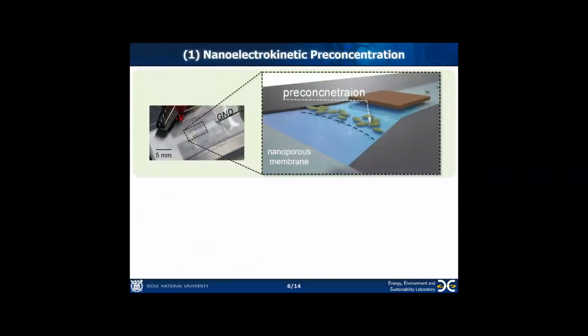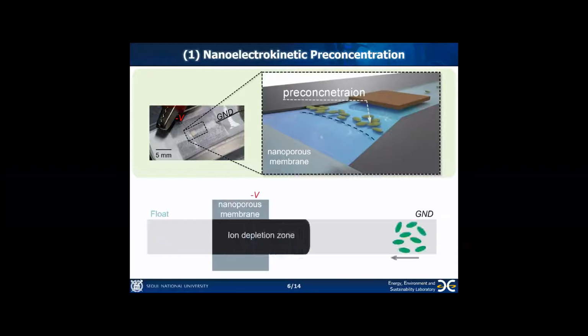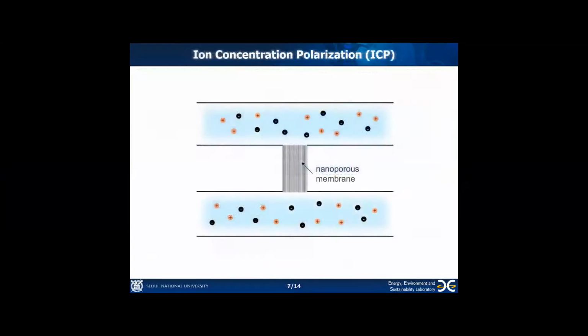Let's see how bacteria are preconcentrated in the device. When we apply electric field across the nanoporous membrane, ion depletion zone is generated from the nanoporous membrane. Then, negatively charged bacteria cannot pass through the ion depletion zone and begin to be stacked at the force balance region between the convective drag and the electrophoresis.